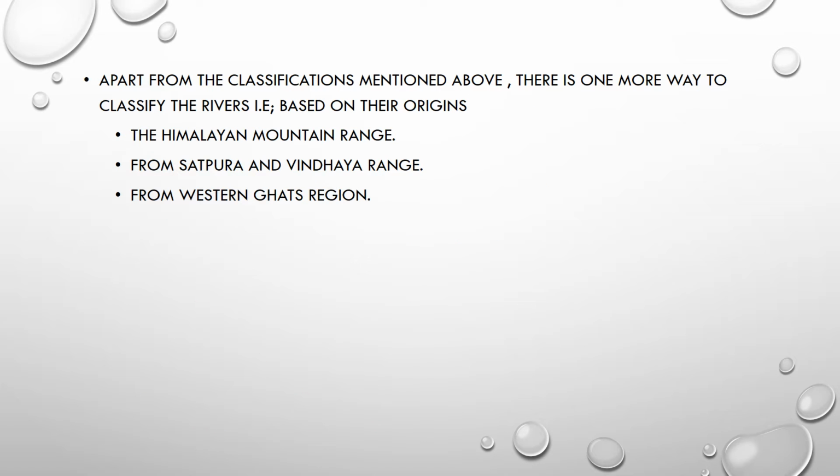Apart from the classifications mentioned above, there is one more way to classify the rivers, that is based on their origins. The classification is the Himalayan mountain range, from the Satpura and Vindhya range, and from the Western Ghats region.